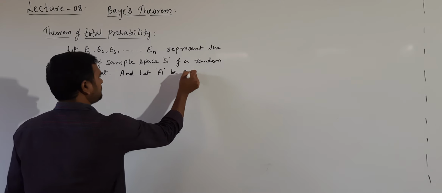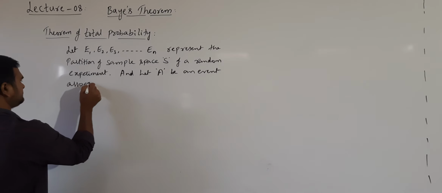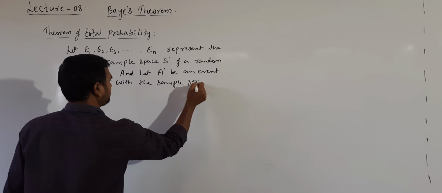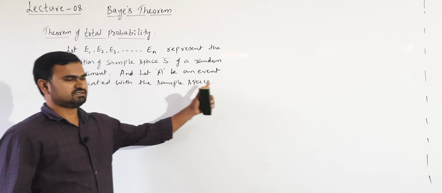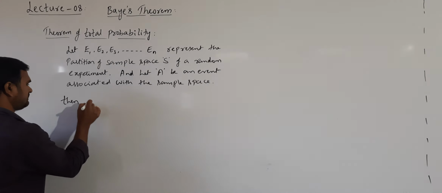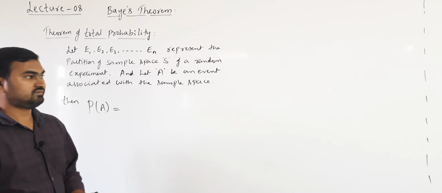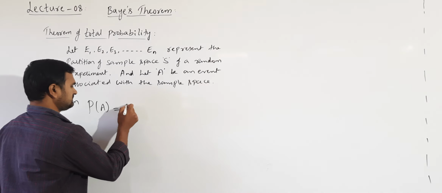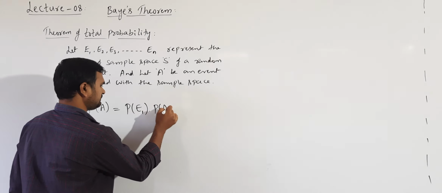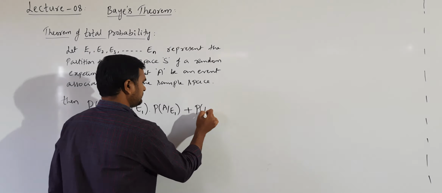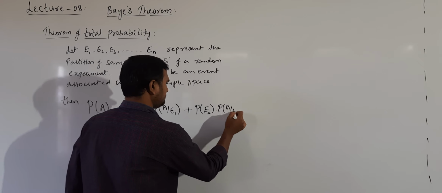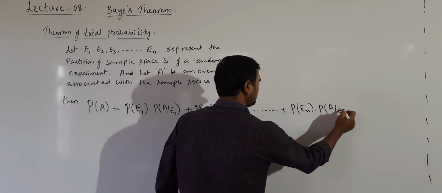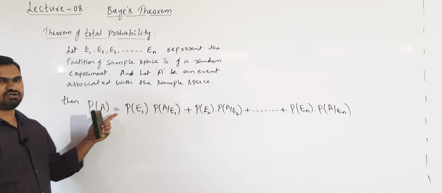let A be an event associated with the sample space S. Then the probability of occurrence of this event A is written as probability of E1 into probability of A given E1, plus probability of E2 into probability of A given E2, plus and so on, probability of En into probability of A given En. Okay. This is the theorem of total probability.